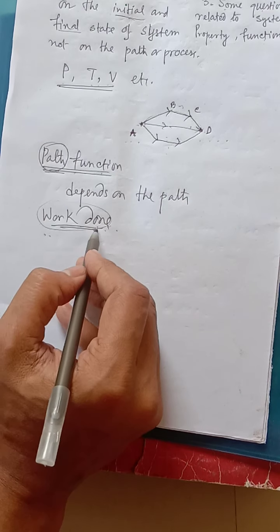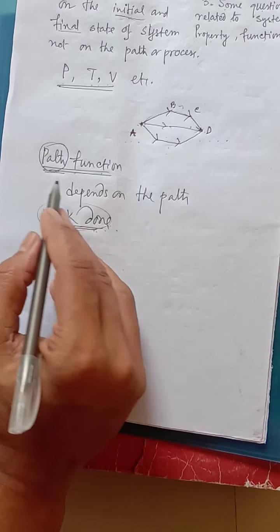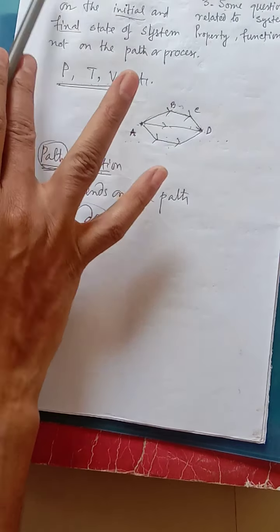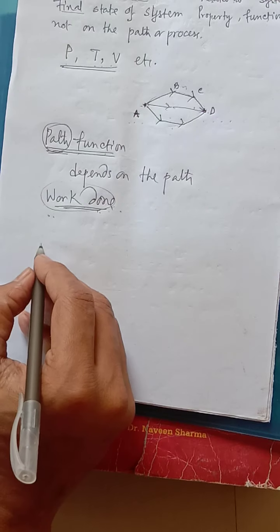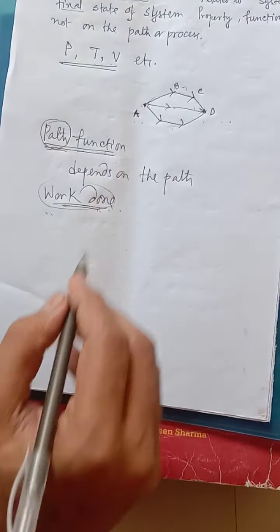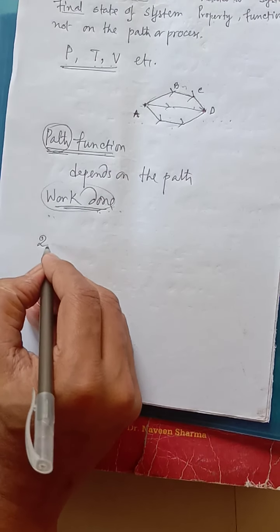That means work done is one of the examples of what? Path function. So this is state function and this is path function. It's clear now. Now we are moving to the next point, that is internal energy.